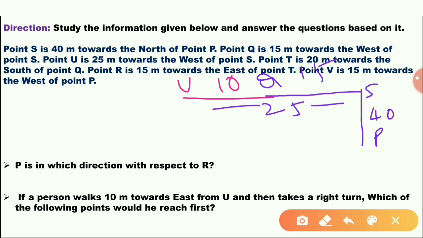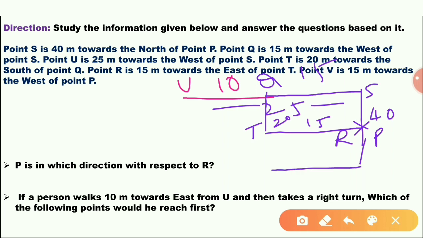Point T is north of point Q, the 20. Point R is to the east of point T, 15 meters. Point V is 15 meters towards the west of P. P is east of V, 15 meters.